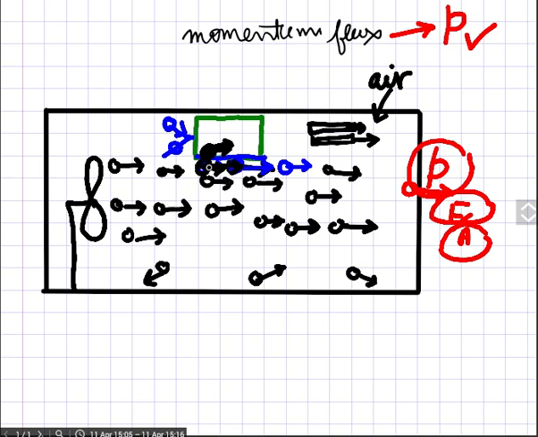Because of this, these molecules will give certain velocity to these. Actually this kind of thing always happens. Suppose there is a car like this, stationary, and another car is coming with some velocity and just touches this car.